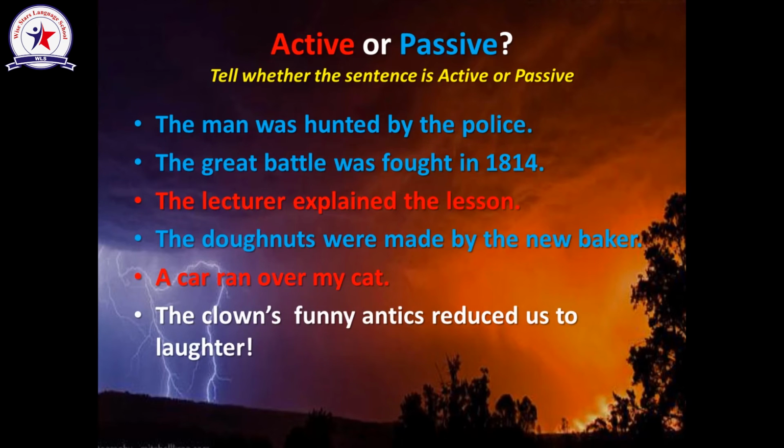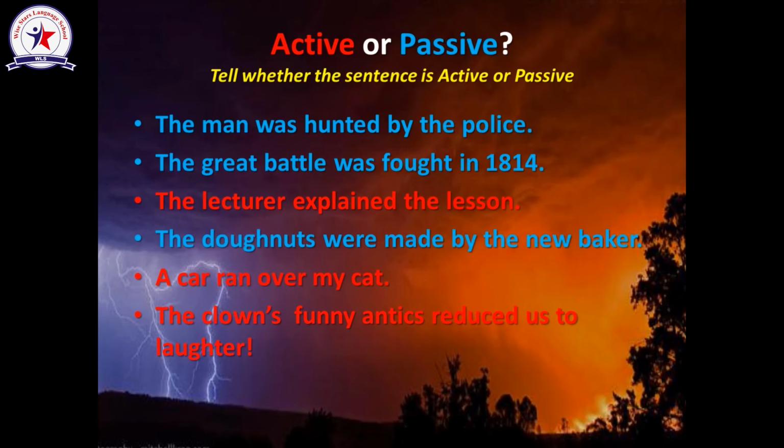The next sentence. The clown's funny antics reduced us to laughter. Is this passive or active? The clown's funny antics reduced us. There is no verb to be here. This is number one. Can the funny antics reduce us to laughter? Yes, they can. So it is an active sentence because the antics here are the doer of the action. It's an active sentence.